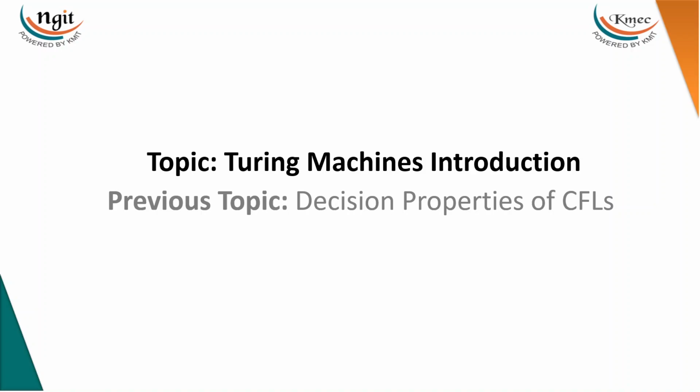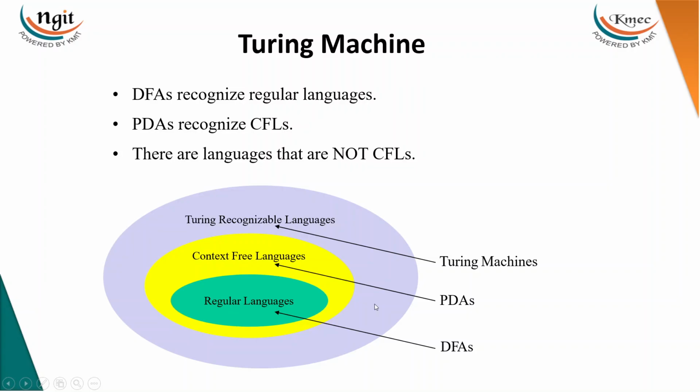Hello students, in this video we'll discuss Turing machines. In the last video we discussed the decision properties of context-free languages, which is from the third unit. Let me go with this. First, Turing machines: where do we actually use them?